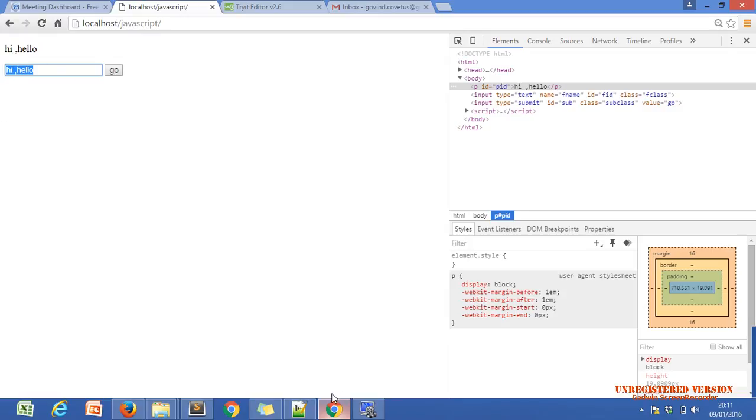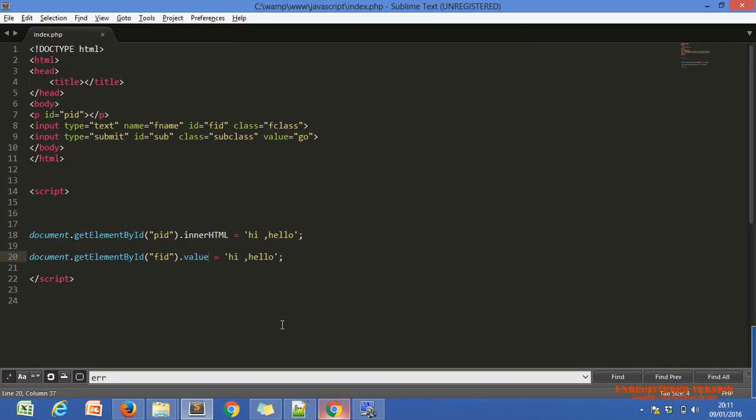Now, where we are in dot innerHTML and dot value: document, the current document, getElementById is one predefined function. We have to pass one id of our HTML input tag or any other tag, and dot innerHTML and dot value just define the value of that. innerHTML is used to define the string within that paragraph tag. Okay, okay, Nazar and Khushi.